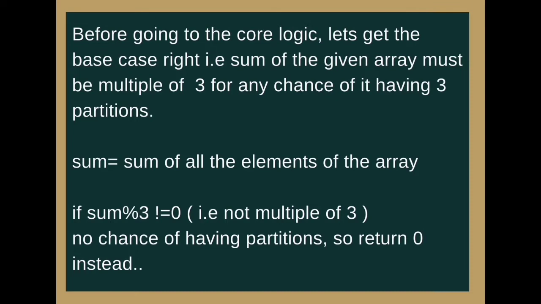So if sum is equal to the sum of all the elements of the array, and the remainder after dividing the sum by 3 is not equal to 0, that is, if it is not a multiple of 3, we don't have any chance of having 3 partitions, so we return 0 instead.